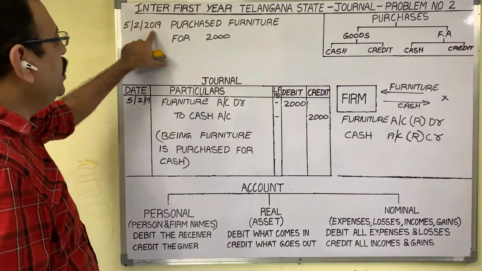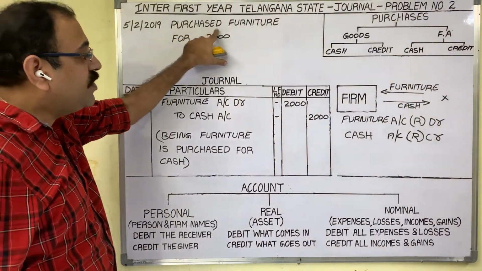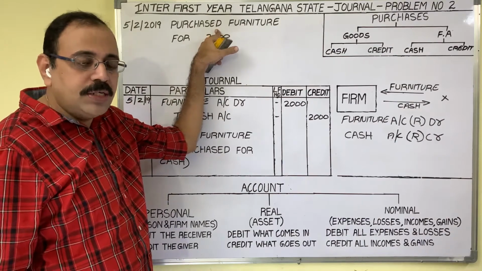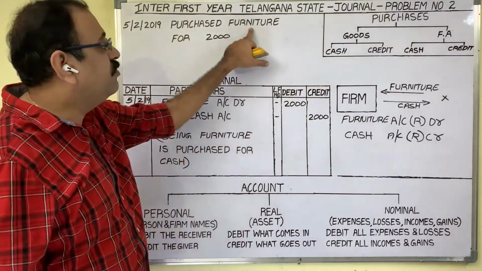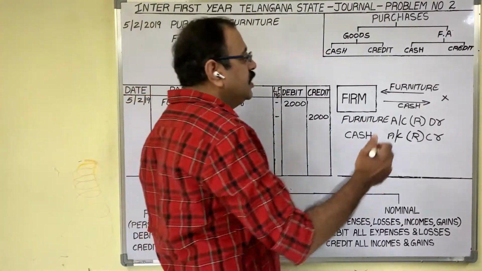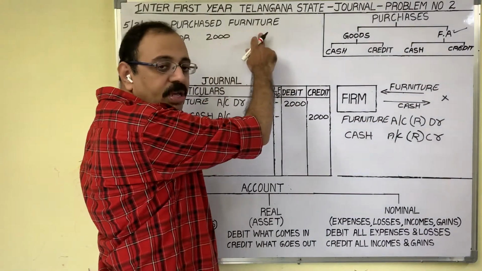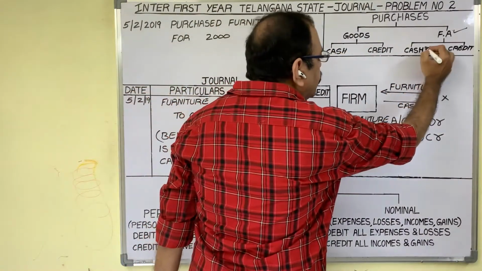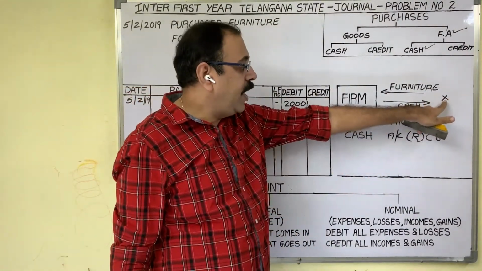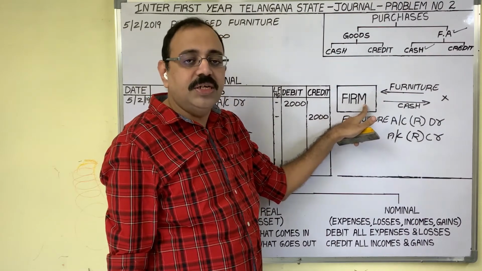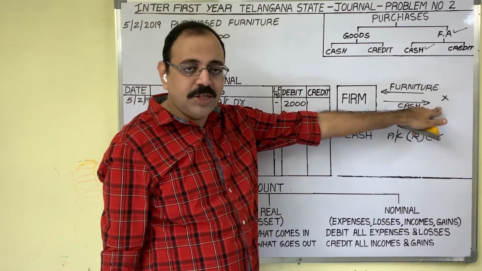The fifth day transaction is purchased furniture for 2000 rupees. A purchase transaction is given. We should observe 2 points: what they purchased, and how they purchased. They purchased furniture, a fixed asset, for 2000. The seller's name is not given, which means this is a cash purchase. Take one imaginary name X. From X, the firm purchased furniture. Furniture is coming and the cash is going because this is a cash purchase.